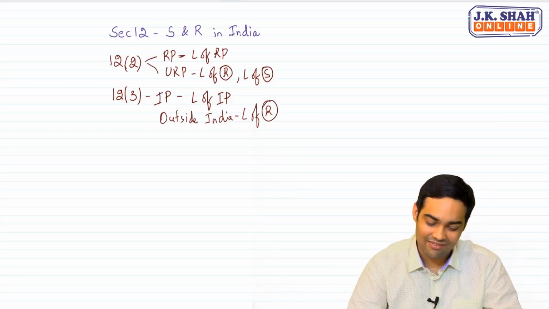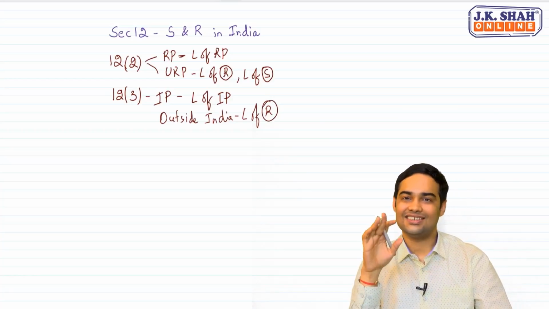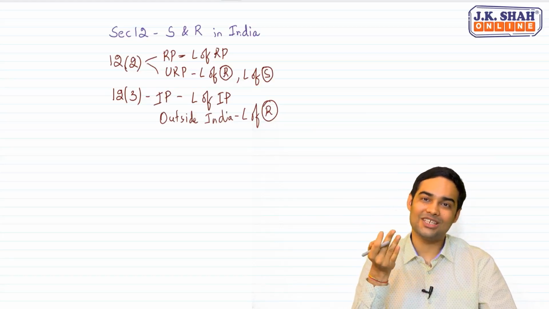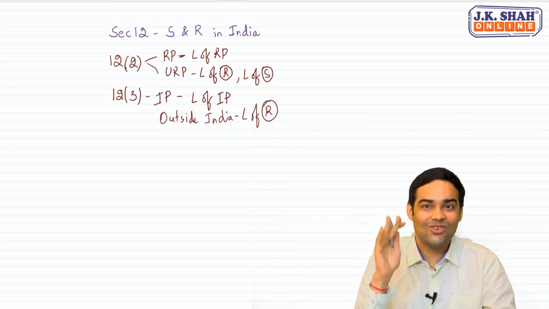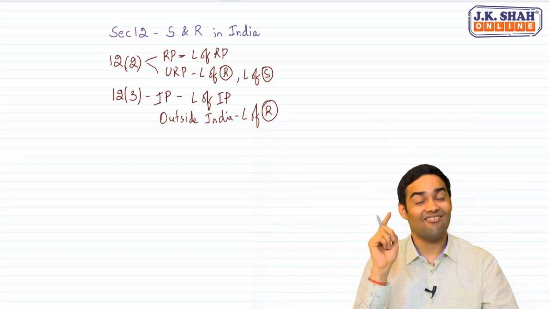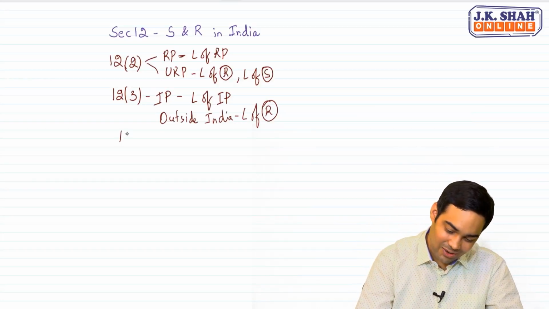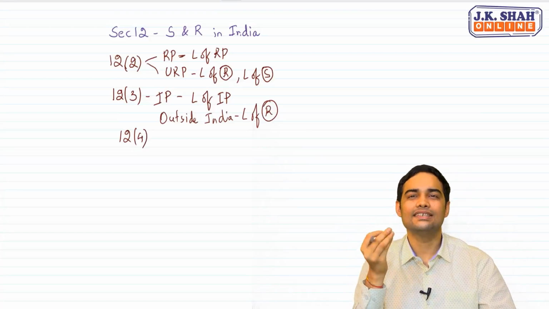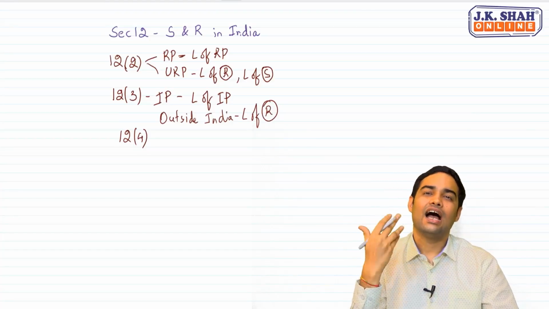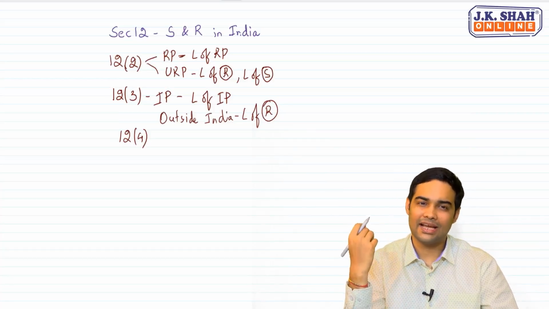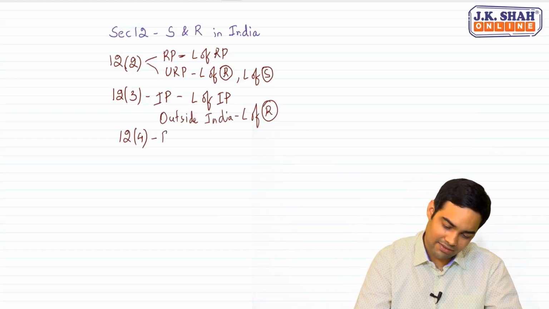Very smartly drafted law. See, first it says immovable property, the place of supply will be the location of the immovable property. But if the immovable property is outside India, we want taxes. The government says, I will then use the location of the recipient. Very smart. When we talk about 12.4, it covers outdoor catering and certain performance-based services of similar nature. It could be hair dressing or beauty treatment, makeup. 12.4. The place of supply will be where the service is performed.